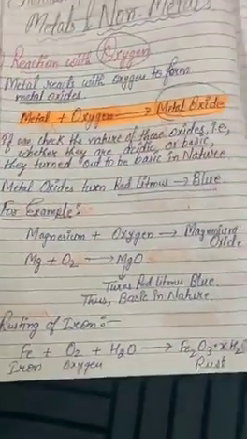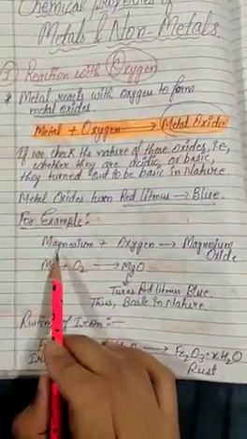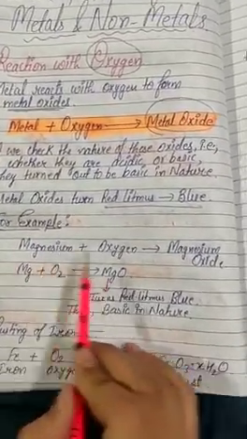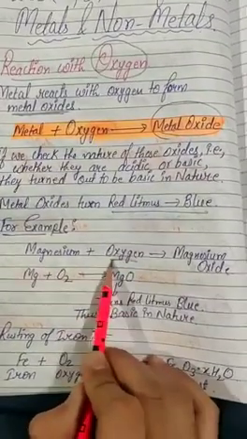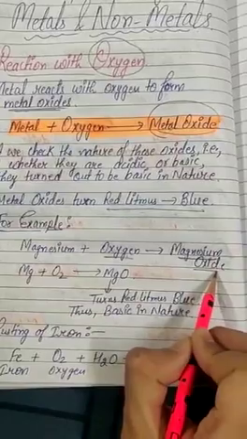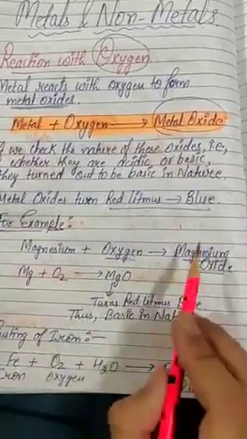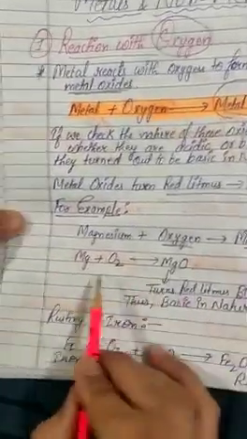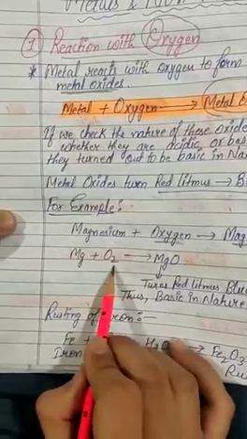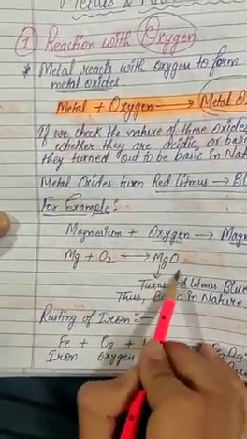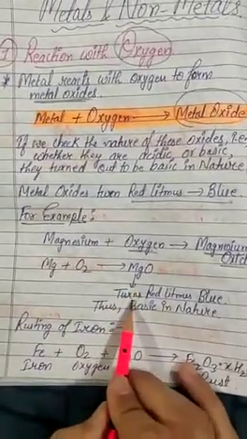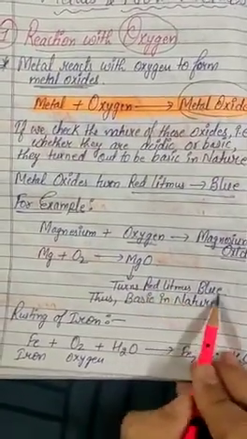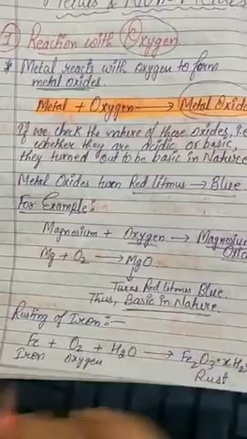You'll understand much better by the example. We have done the activity of burning magnesium ribbon in class 7th. When we burn magnesium ribbon in the presence of air, that is oxygen, magnesium oxide is formed. This is the reaction: Mg, symbol for magnesium, plus O2 gives MgO, magnesium oxide. This magnesium oxide turns red litmus paper into blue, so it is basic in nature.